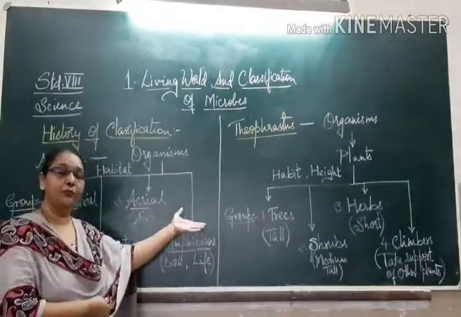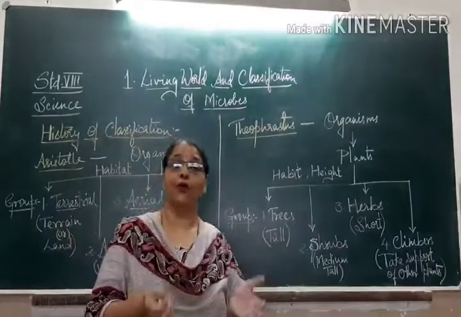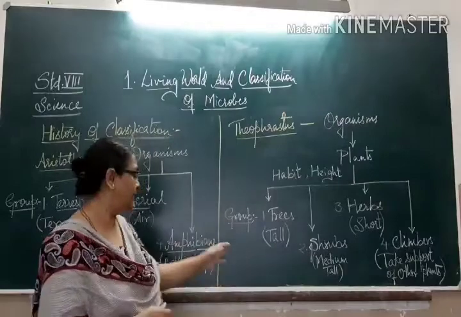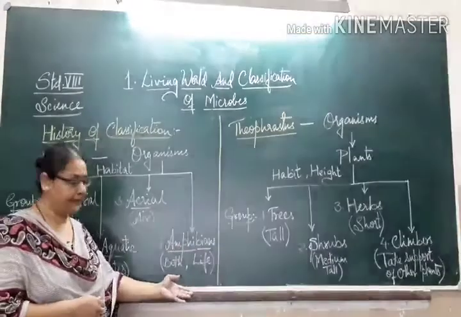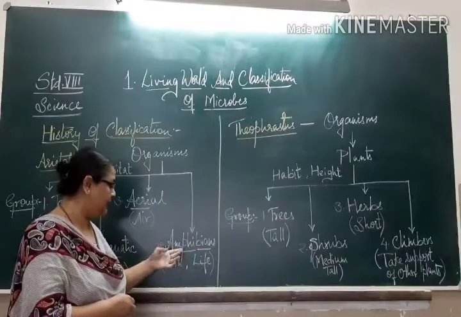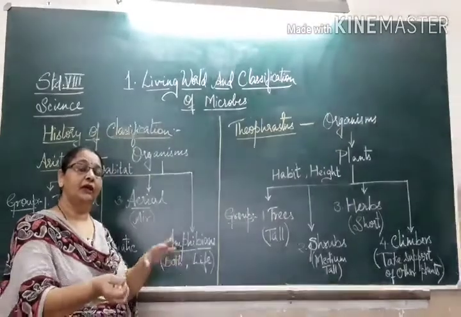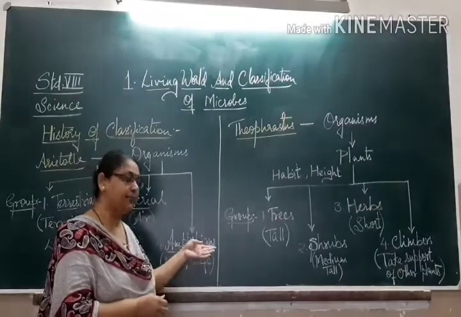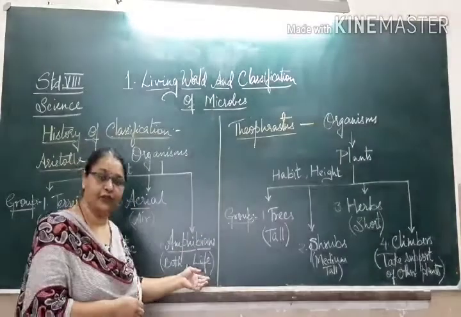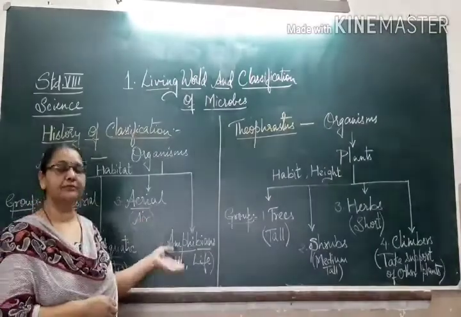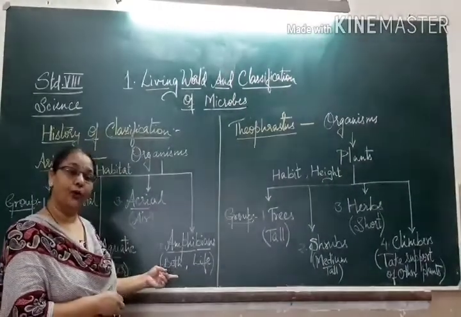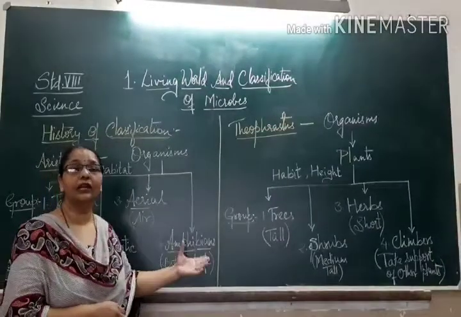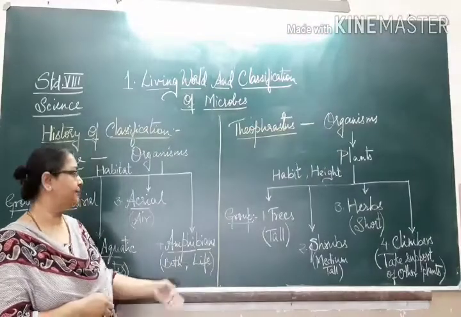Whereas the group of organisms that lived both on land as well as in water were classified under Group 4, amphibians. Here, amphi refers to both land and water habitat, whereas bios refers to life or living organisms. So, the organisms that lived both on land as well as in water were included under amphibians.